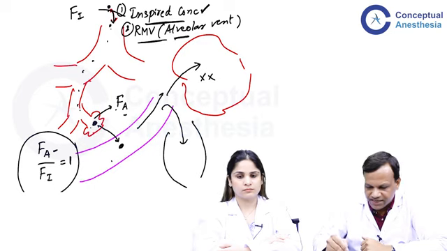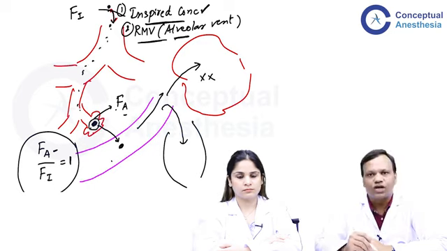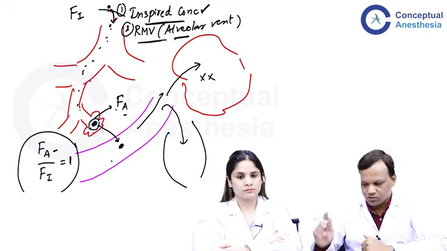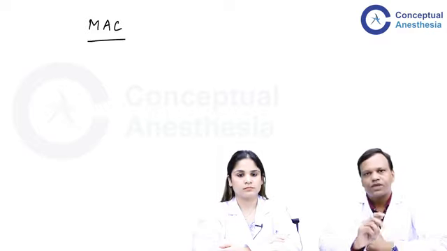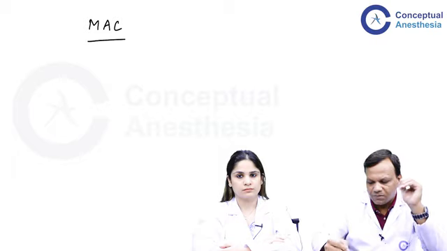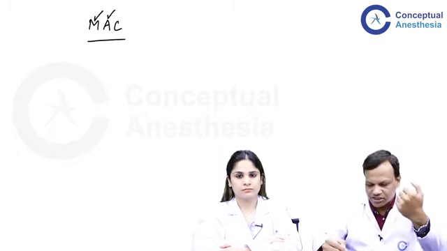Now we have given the anesthetic agent, and it has come here. There must be some minimum concentration in the alveoli that can produce anesthesia. So this is known as minimum alveolar concentration. Simply, if we see the definition, it is the minimum concentration in the alveoli to produce anesthesia. But exactly this is not the definition.